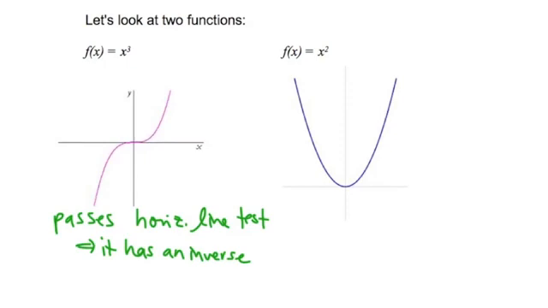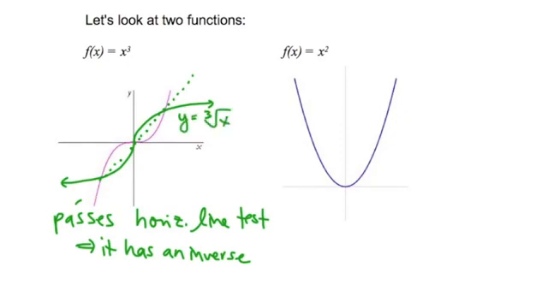It passes the horizontal line test, indicating that it has an inverse, basically. And the inverse will look something like, well, if here's the line y equals x, then the inverse is going to look something like this.